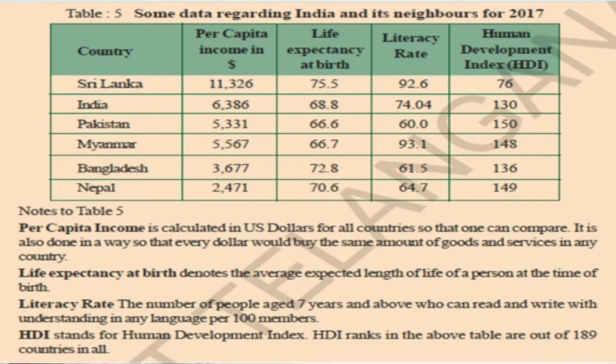When we talk about the next column, the next column is literacy rates. The literacy rates of Myanmar and Sri Lanka are well above. Sri Lanka well above 92, Myanmar well above 93, 93.1 Myanmar and 92 above Sri Lanka. When we talk about literacy rate of India, it is 74.04 in 2011 and the least literacy rate was found in Pakistan with just 60%. That is why its rank is 150 and our rank is 130.